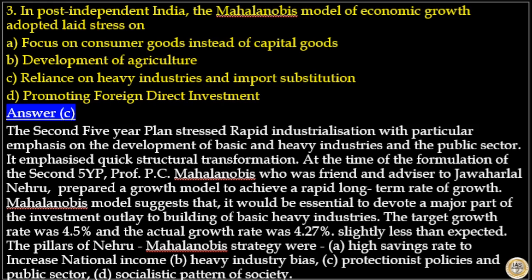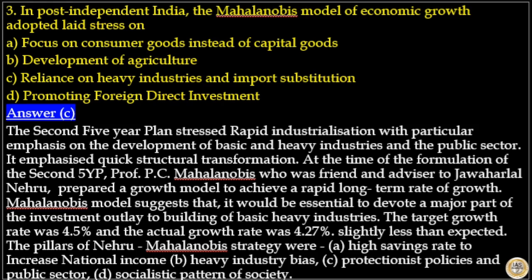The second 5-year plan stressed rapid industrialization with particular emphasis on the development of basic and heavy industries and the public sector. It emphasized quick structural transformation. At the time of formulation of the second 5-year plan, Professor P.C. Mahalanobis, who was friend and advisor to Jawaharlal Nehru, prepared a growth model to achieve a rapid long-term rate of growth.